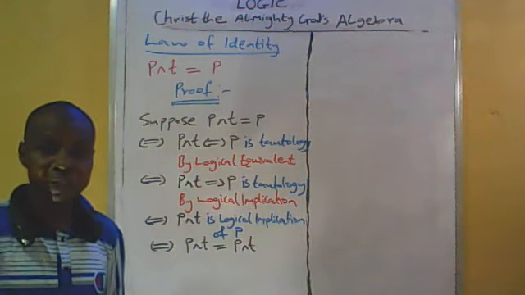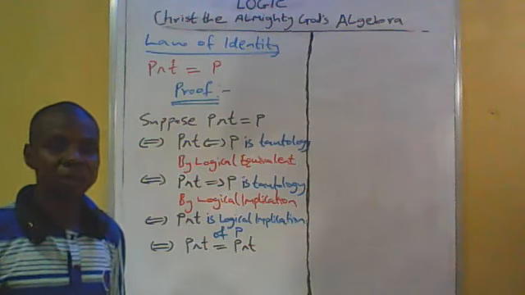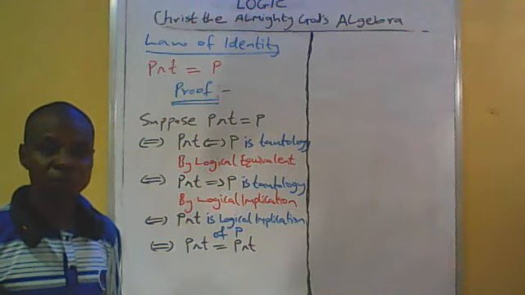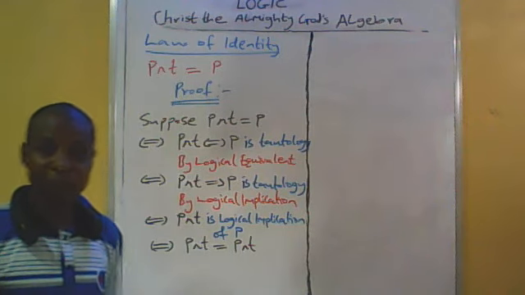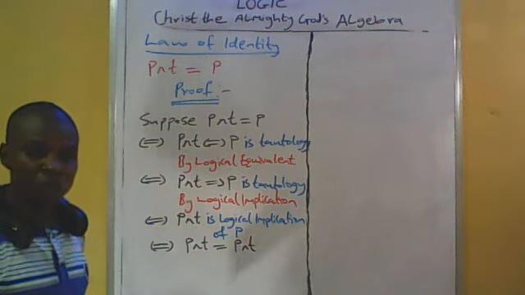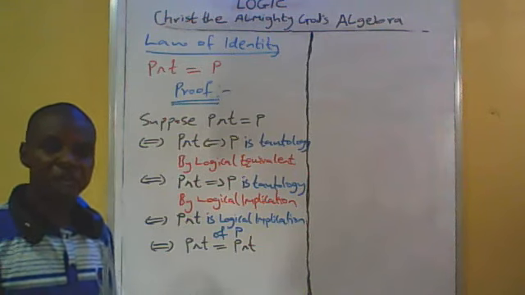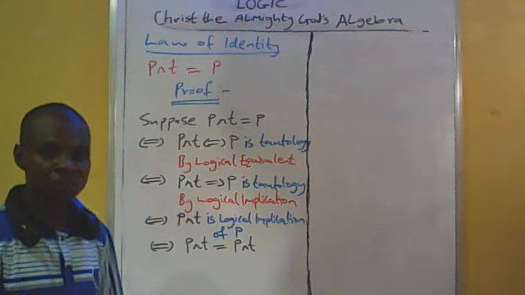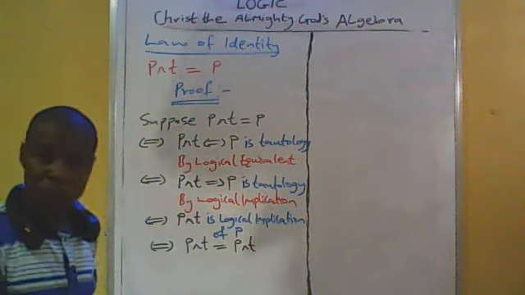That means P and T is equal to P and T. And it is true that P and T is equal to P and T because they are logical equivalent, in the sense that whenever P and T on the left side of the equation is true, P and T on the right side is also true. In the same way, whenever P and T on the right side is false, P and T on the left side is also false. So it is logical equivalent.